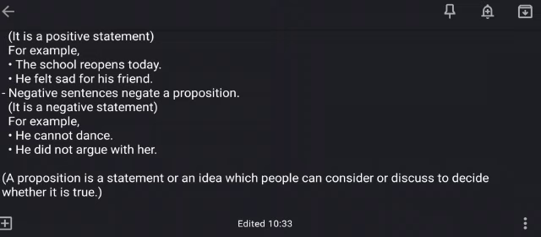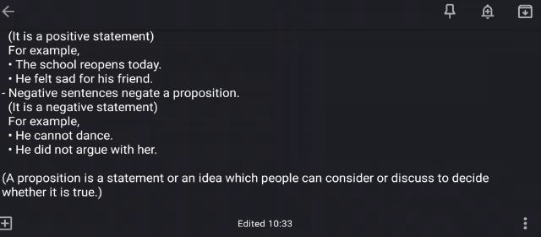Now, you have seen that in the definition that I explained, there is a word named proposition. What is the meaning of that word? A proposition is a statement or an idea which people can consider or discuss to decide whether it is true or not. So basically, it is a statement or an idea which people discuss and they together decide whether the statement, whether the idea is true or not, it is helpful or not. This is just for extra knowledge.